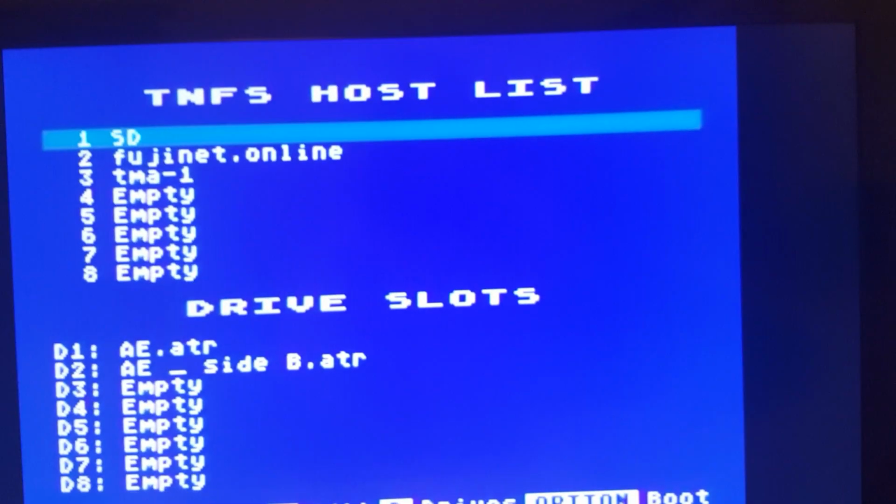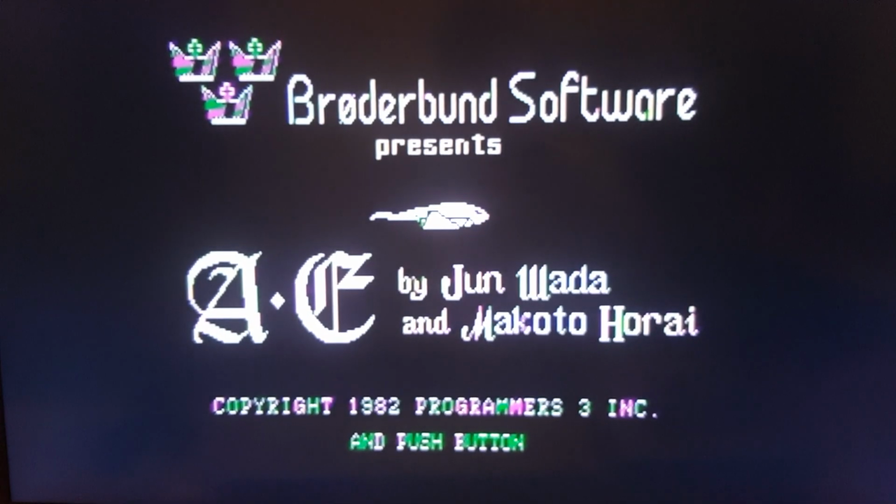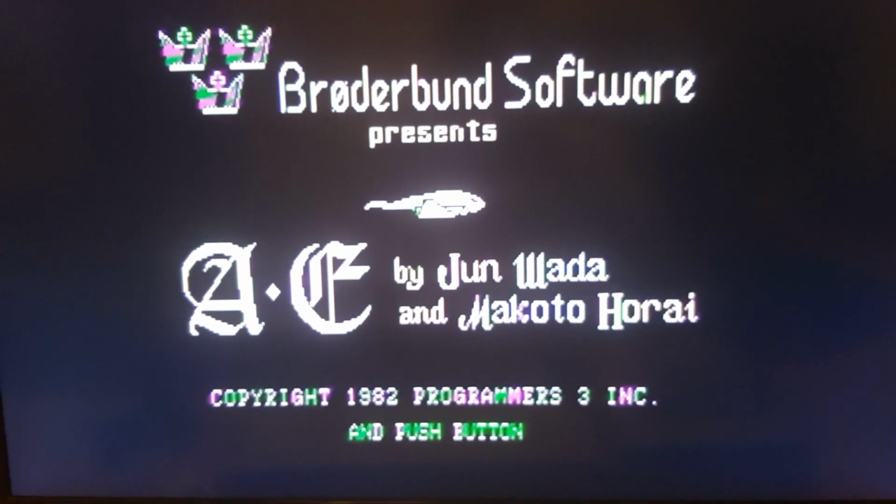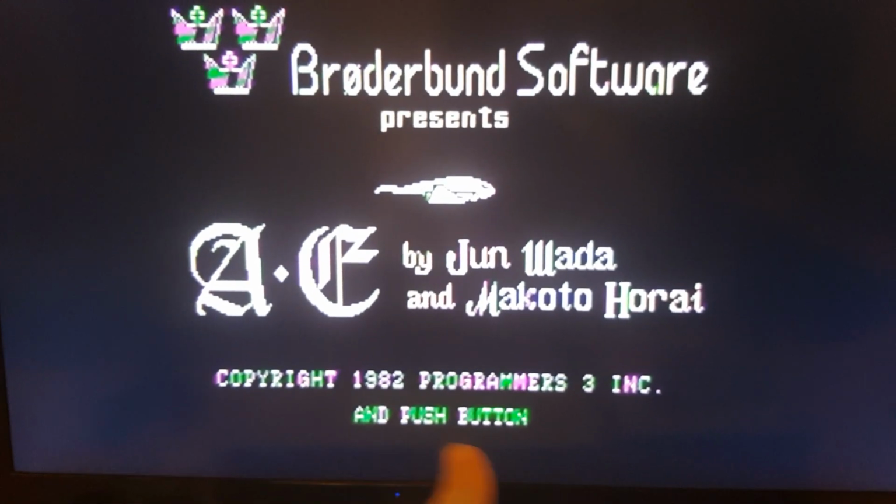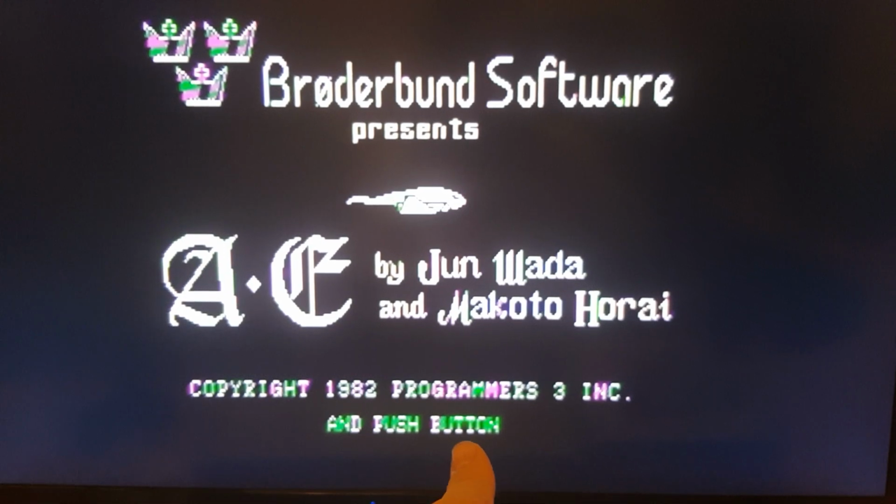So with that, now that we see that the network is actually connected, ready to go, we'll press Option to boot our game, in this case IE. And then now it's asking us to insert the side B here.